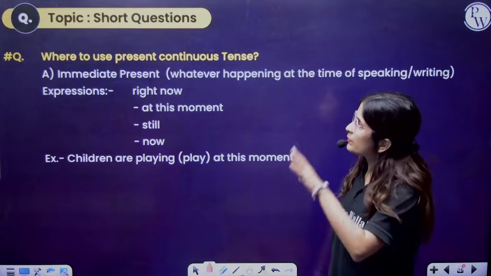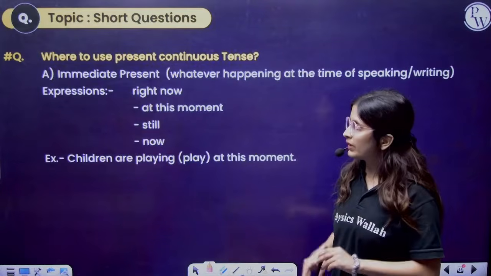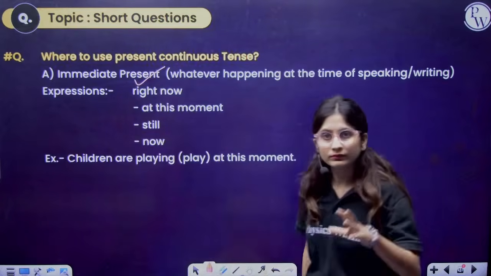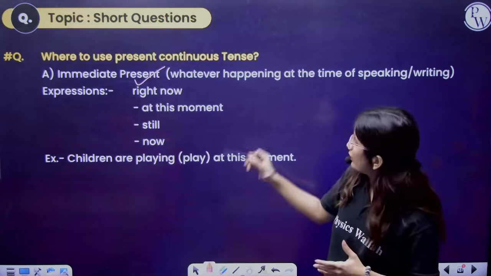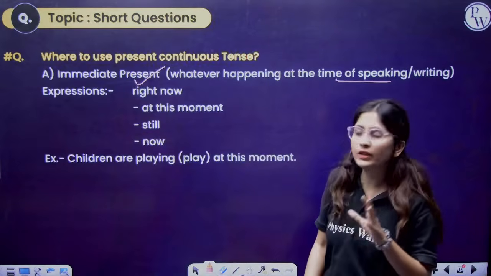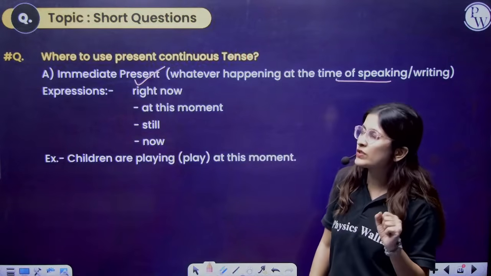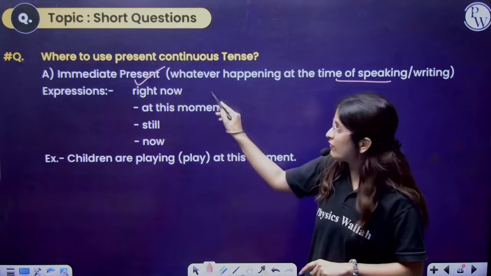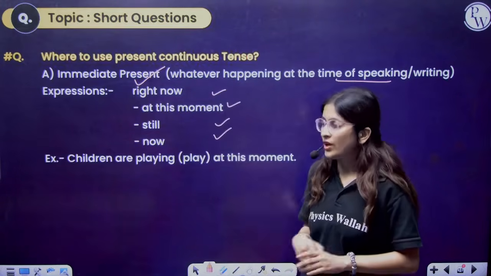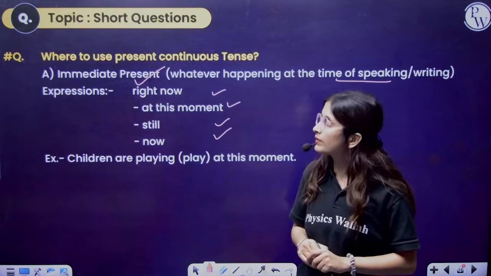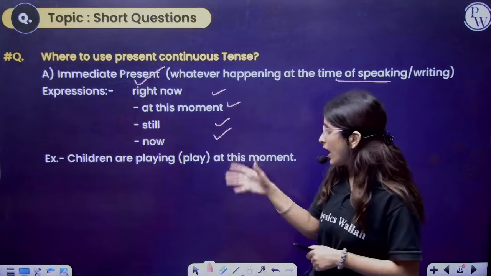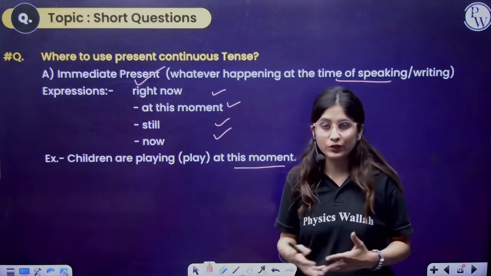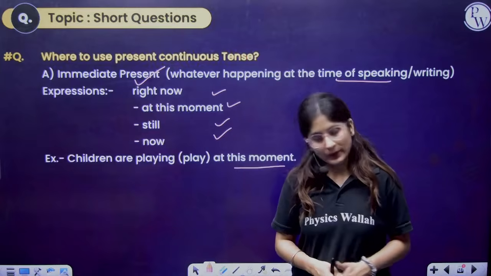So where to use present continuous? The question will be, you have to write the first answer, that is in the immediate present. I'm teaching. Whatever is happening at the time of speaking or writing. For example, expressions like right now, at this moment, still, and now. So if these expressions are mentioned, we are going to say that it is present continuous. Children are playing at this moment. So at this moment, children are playing, it will be present continuous.